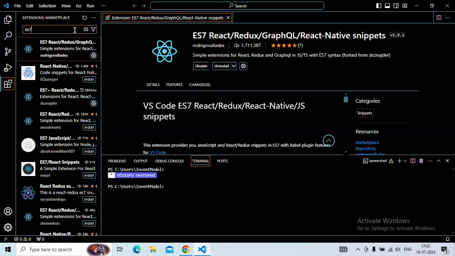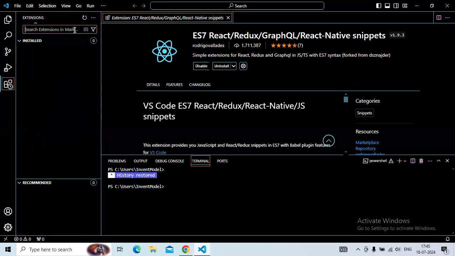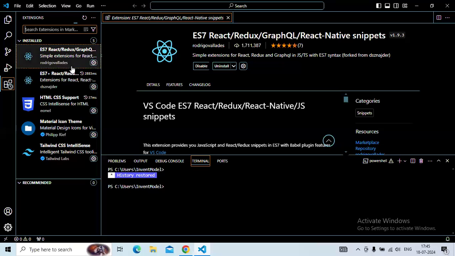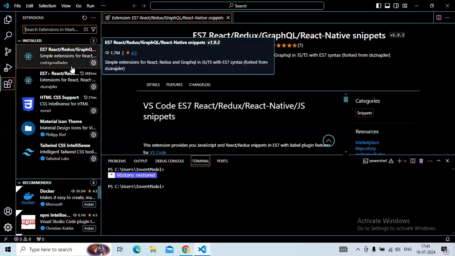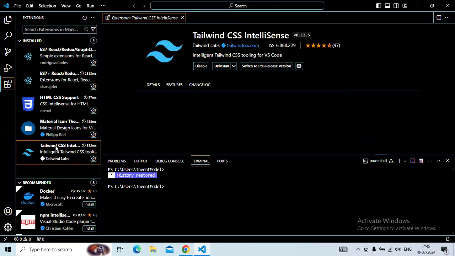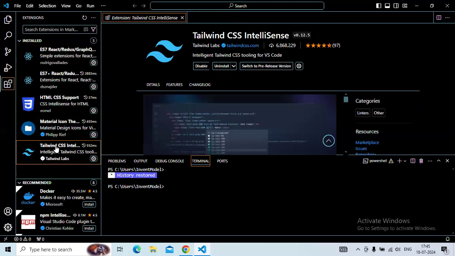And same goes for the extension for Tailwind CSS. In this panel, search for ES7 and look at the extension. This extension gives us code snippets to generate React components quickly, and Tailwind CSS IntelliSense for generating snippets for Tailwind.